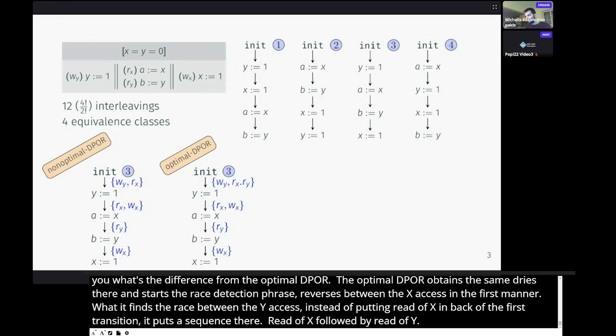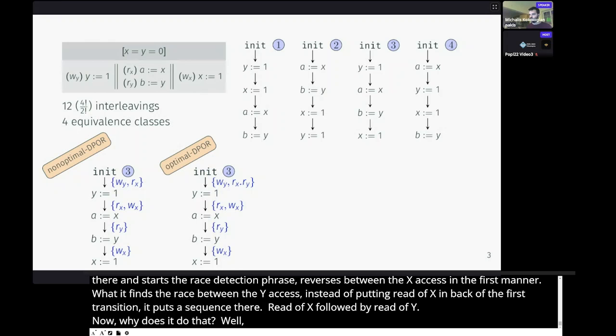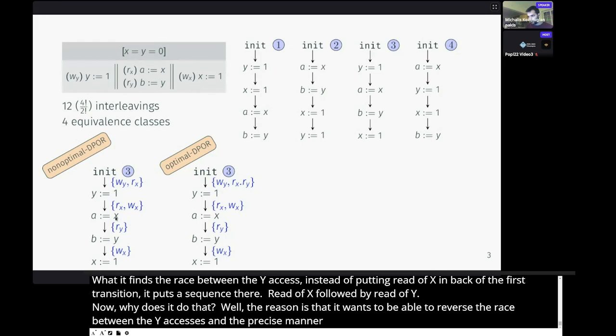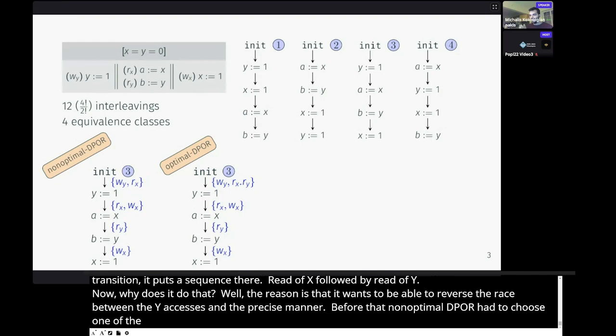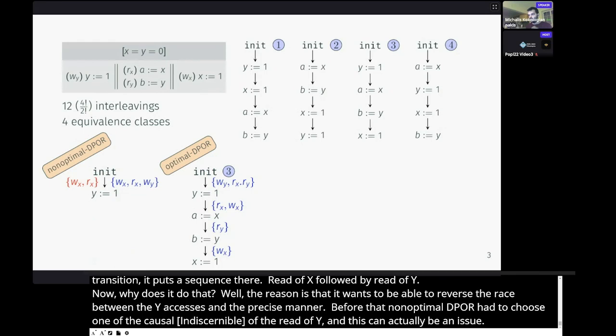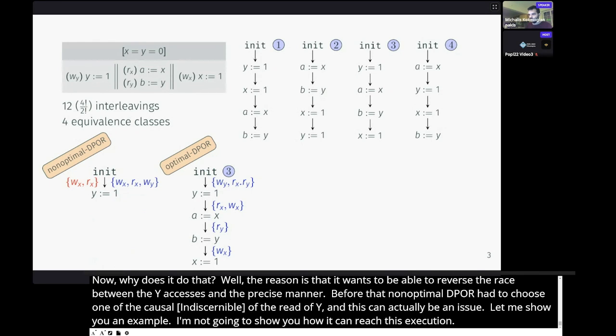Well, the reason is that it wants to be able to reverse the race between the accesses of Y in a precise manner. Before, the non-optimal DPOR had to choose one of the causal predecessors of the read of Y. And this can actually be an issue. Let me show you an example. I'm not going to show you how we can reach this execution, but in some cases, even for this example here, we can reach executions like this.